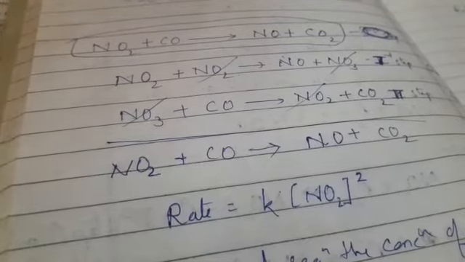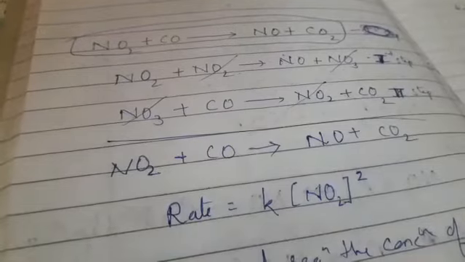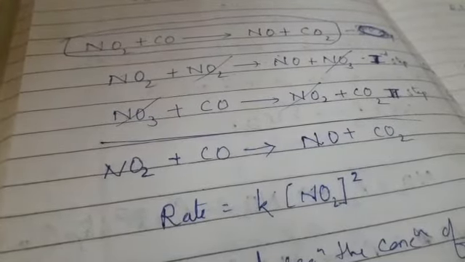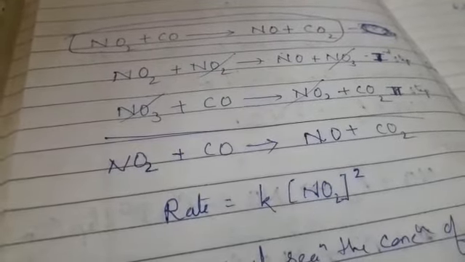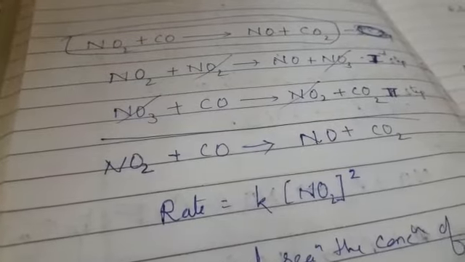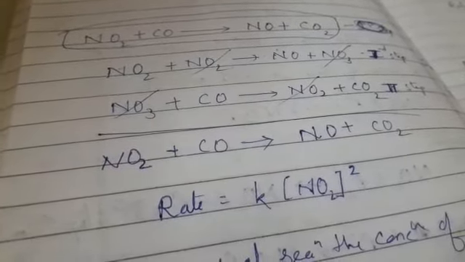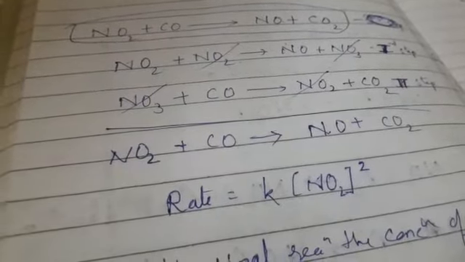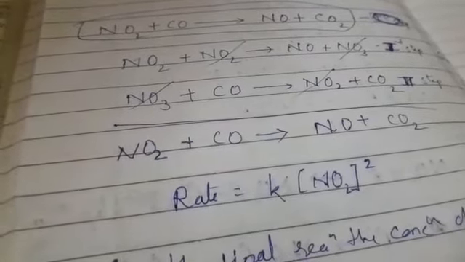So by experiment also we got order of reaction as 2. It means the order on the basis of the theoretical and experimental concepts are both the same. As I already told you, sometimes the order of reaction may be similar to the stoichiometric coefficients given theoretically, or it may not be similar. Okay, so these are all about the mechanism and rate law, on which the order of reaction depends.